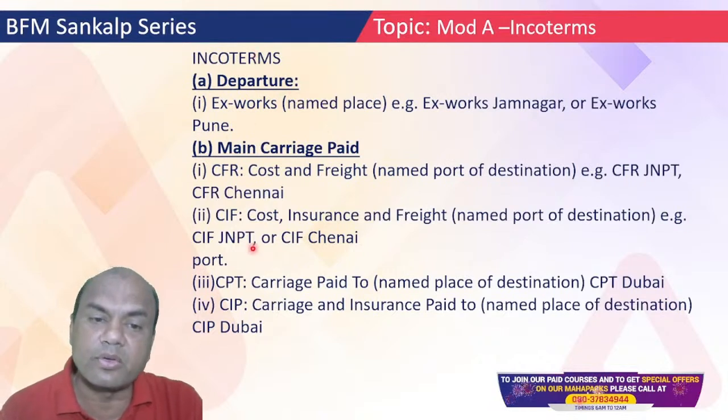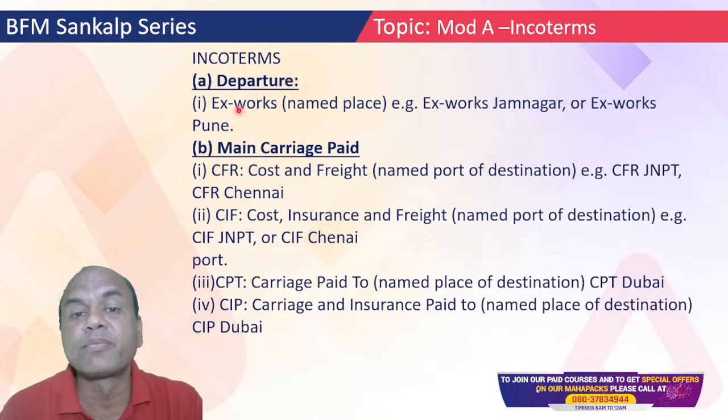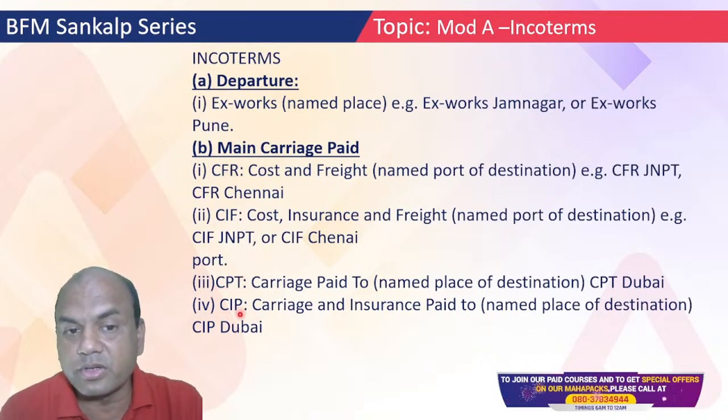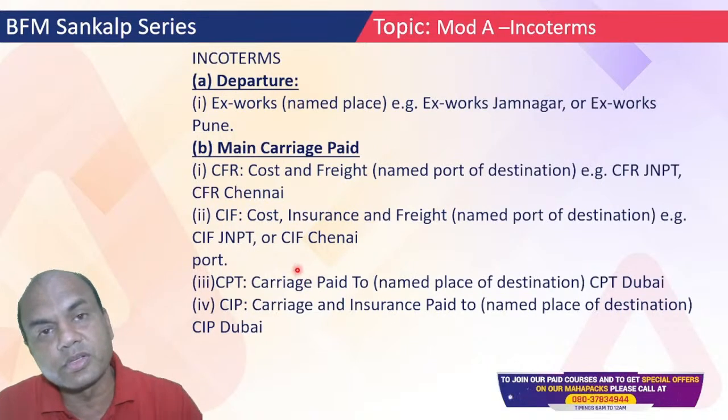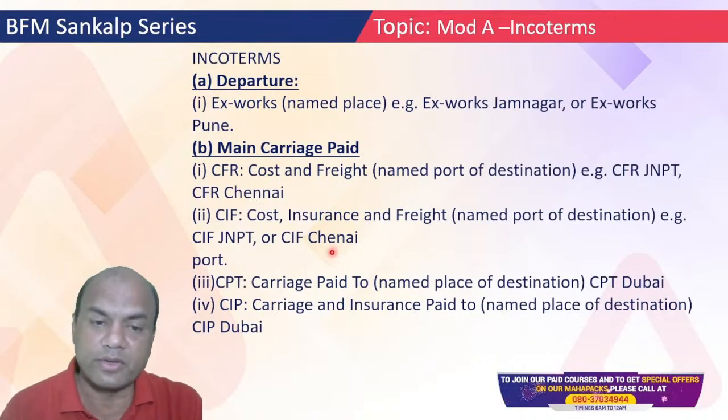Now these are the Incoterms. I have written it over here, the theory part, so you can definitely read this. Departure, Ex Works, already explained. Main carriage paid: CFR, CIF, CPT, CIP. All these are main carriage paid Incoterms. Now these two, CFR and CIF, are related to ship. CPT and CIP are related to road and air and everything.